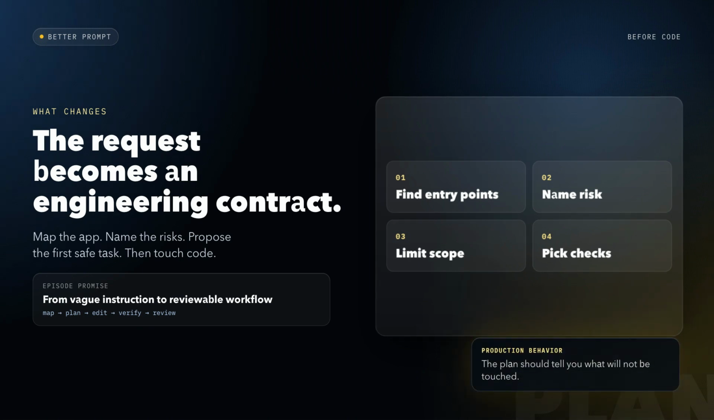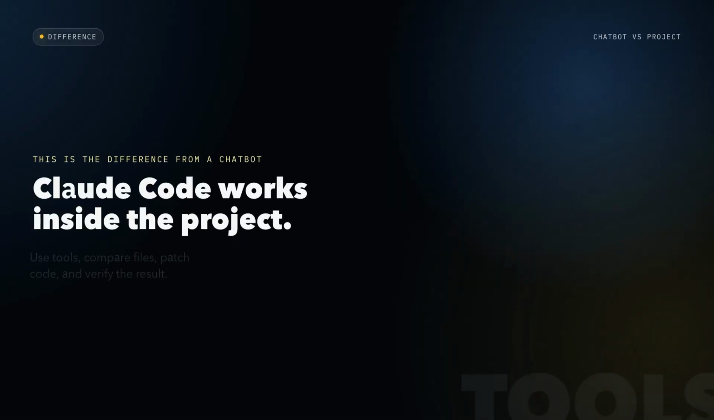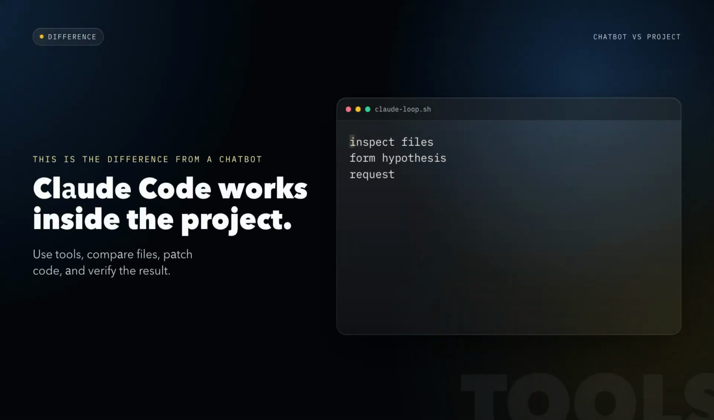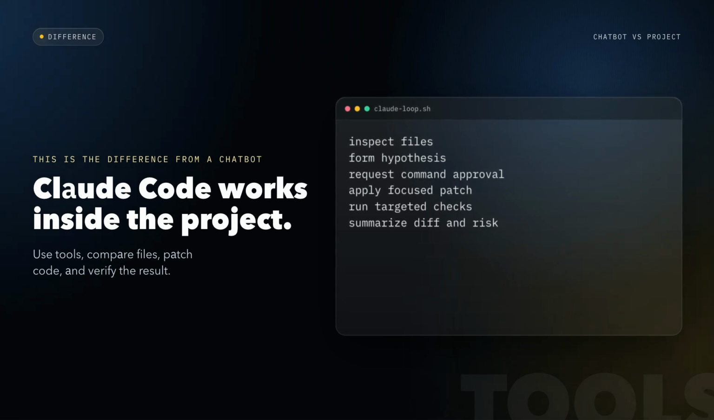This is the difference from a chatbot. A chatbot gives you a snippet. Claude Code can work inside the project, use tools, compare files, patch code, and verify the result. The value is not the prompt, the value is the loop.